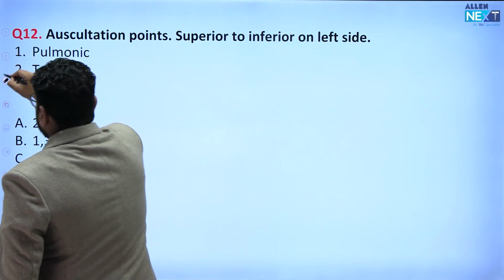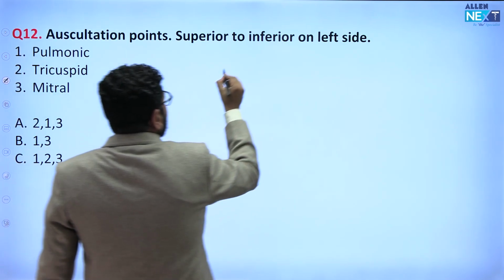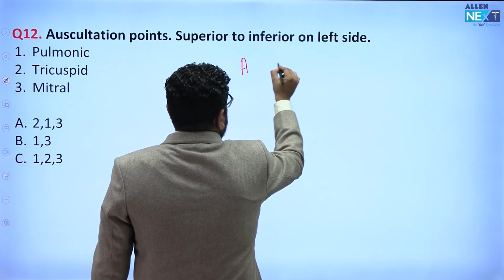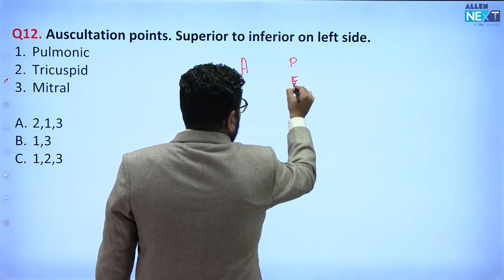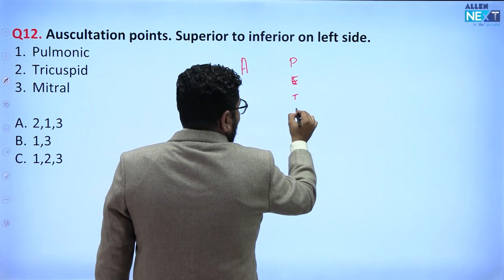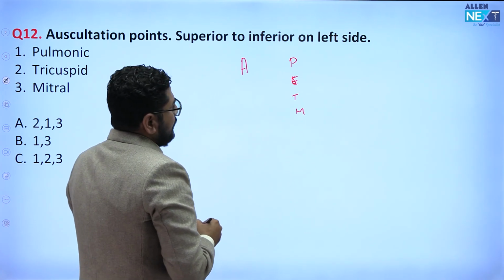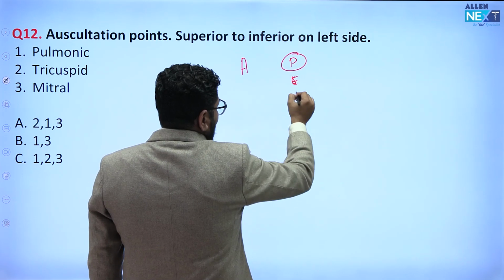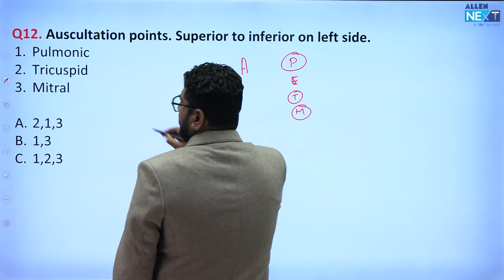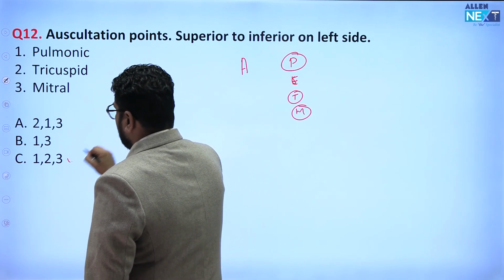So this is a question that came straight away. Aortic, pulmonary, then what we have? We have Erb's area, tricuspid, mitral. So if I remove this Erb's area, then you can see PTM, that is pulmonary, tricuspid, mitral will be the sequence. PTM, so 1, 2, 3 will be the answer.